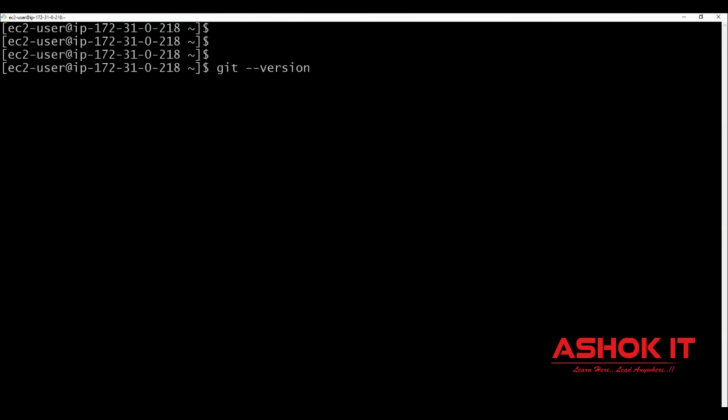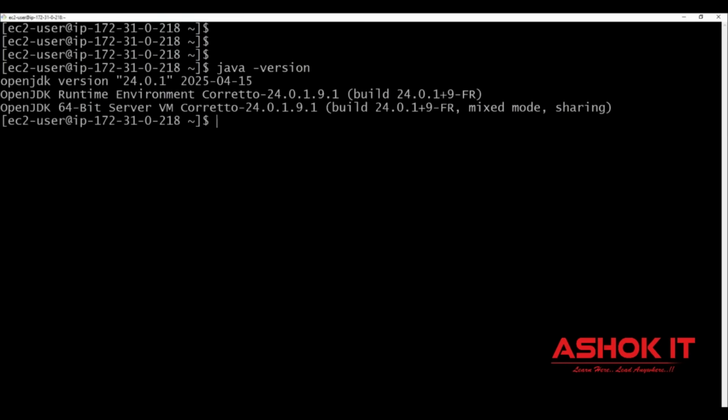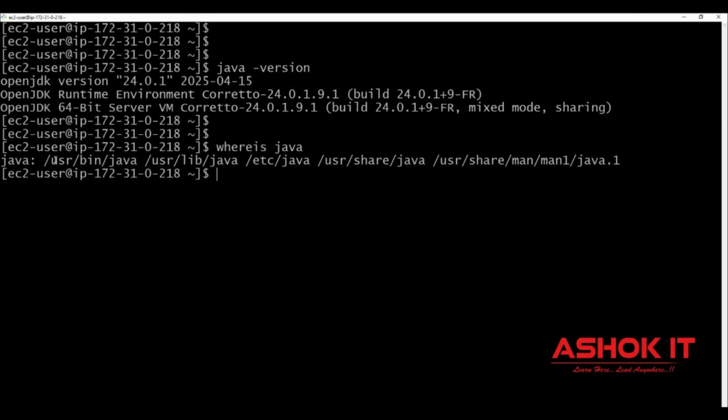Earlier it was saying Java not available. Now see, java version: OpenJDK 24 got installed. In which location did this Java get installed? You can check whereis java. So Java software is installed in this location.